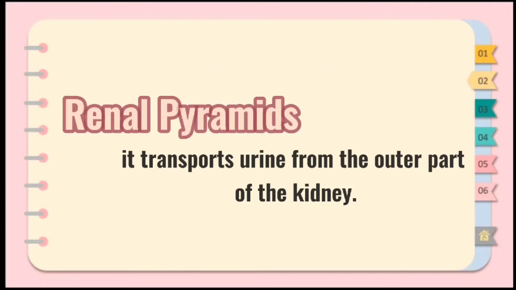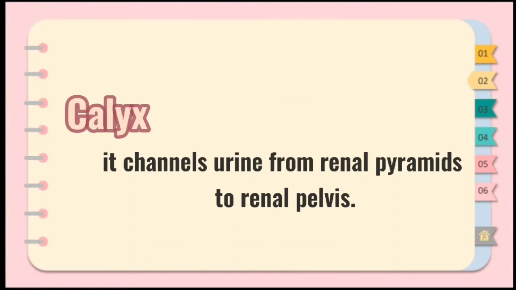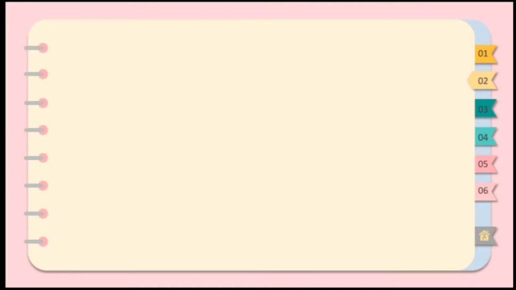First, renal pyramids are located between the renal cortex and medulla. Their function is to transport urine from the outer part of the kidney. A calyx is the extension of the renal pelvis. It channels urine from the renal pyramids to the renal pelvis.